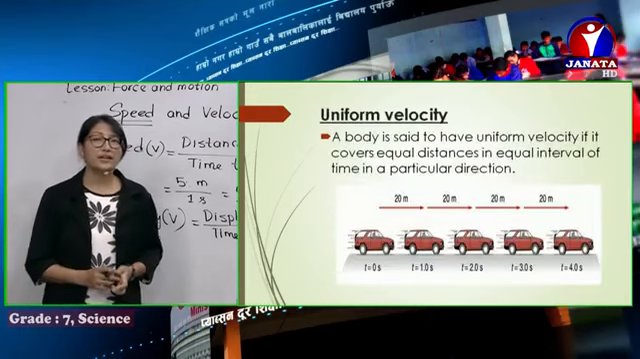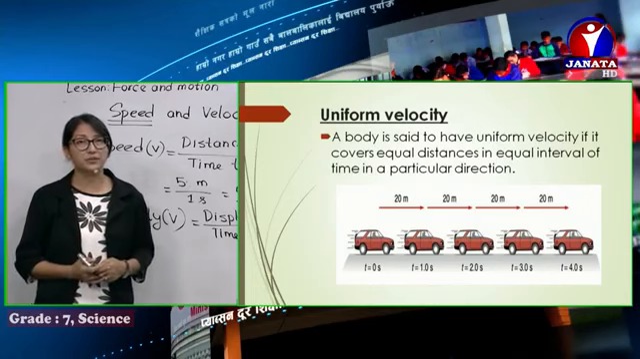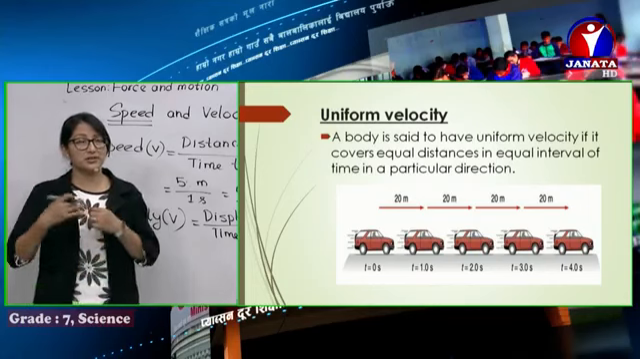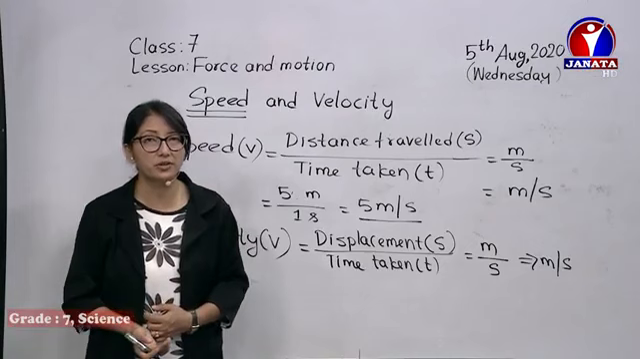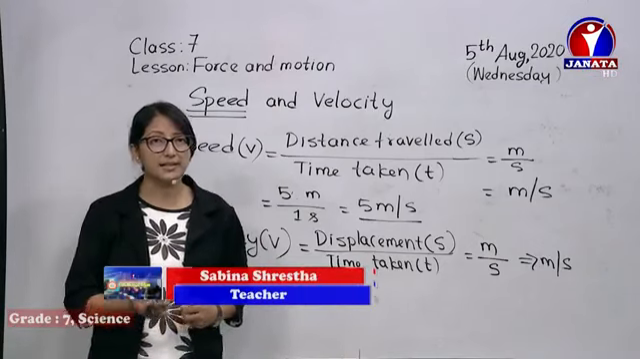Now, different types of velocity. There are three different types of velocity that we have to learn here. First is uniform velocity, then non-uniform velocity or variable velocity, and the last one we have is average velocity. Let's learn a little bit about it.